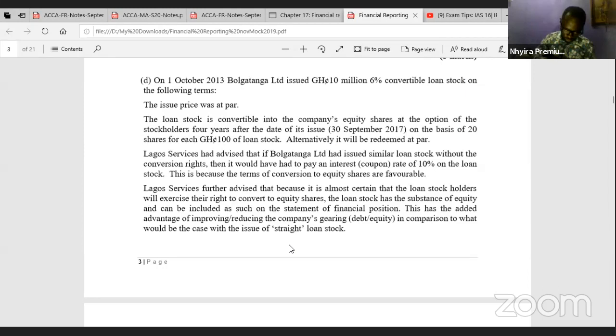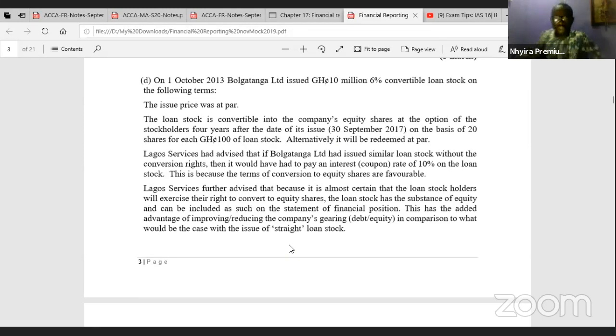So let's see. Legal Services had advised that if Bolgatanga Limited had issued similar loan stock without the conversion rights, then it would have had to pay an interest coupon rate of 10% on the loan stock. This is because the terms of the conversion to equity shares are favorable.